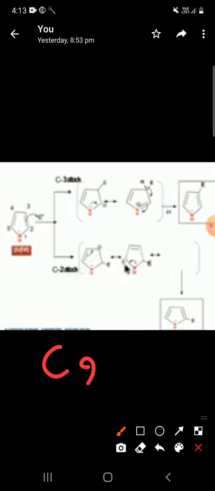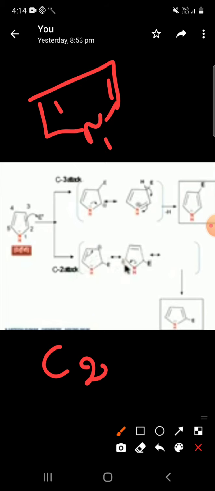Okay, so next we will move to the electrophilic substitution reaction. Which position is favored in the 5-membered ring pyrrole? In the 5-membered ring of pyrrole, which place is favored for the electrophilic substitution reaction? Okay, so I will take this double bond upper side or down side, I will rotate it like this. So the C2 position is favorable to electrophilic substitution reaction. Why? Why is it stable only in the second position, why is it not stable in the third position?